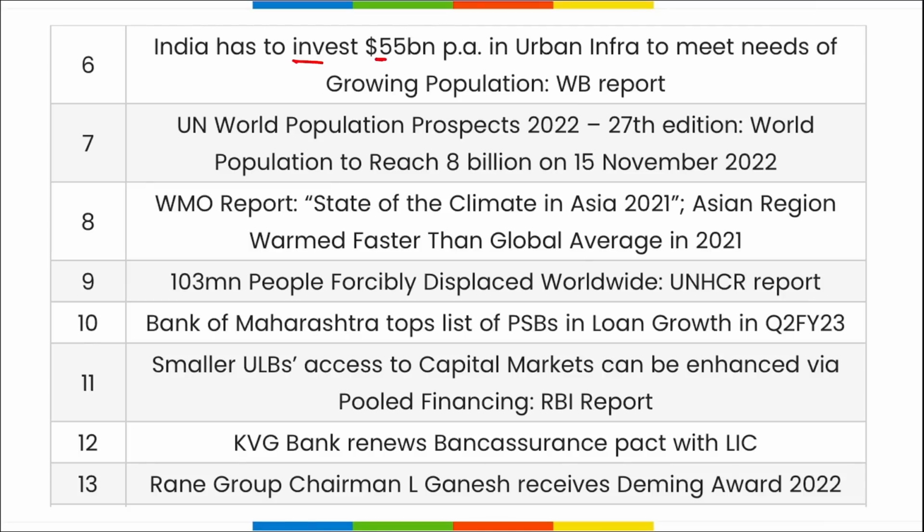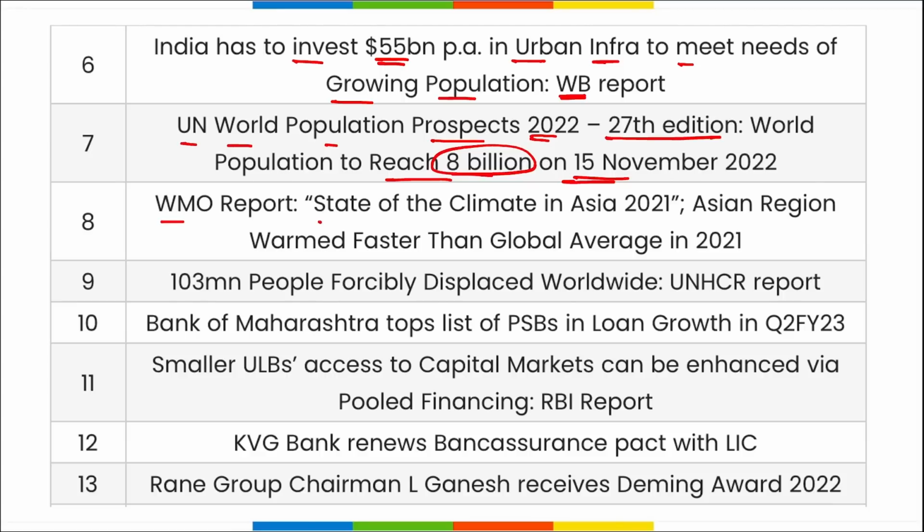India has to invest $55 billion per annum in urban infrastructure to meet the needs of the growing population, as per the World Bank report. The UN World Population Prospects of 2022 was released. This was the 22nd edition. The world population has reached 8 billion on 15th of November 2022.